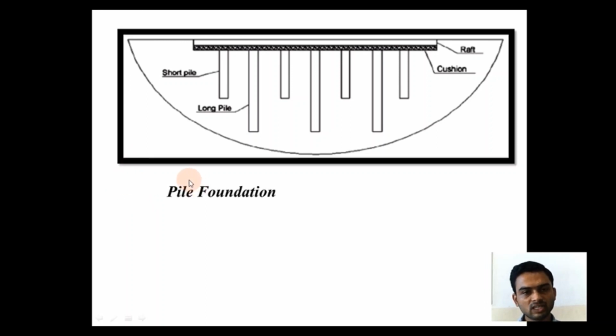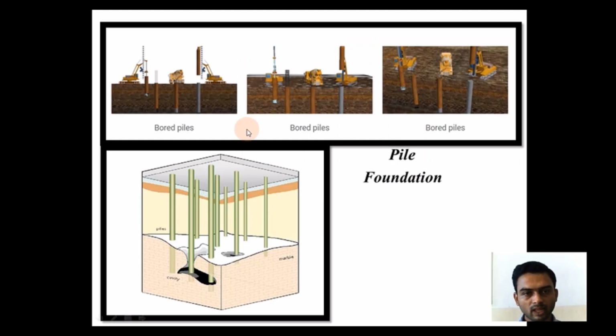In this picture, you can see the pile foundation where short and long piles are being provided and all the piles are interconnected or joined at the ground level using the pile cap. In this pictorial view, we can see the pile foundation. These piles are being interconnected or joined at the ground level with the help of pile cap.